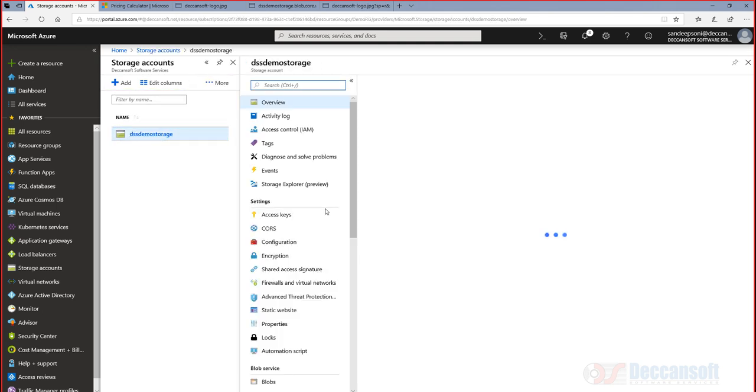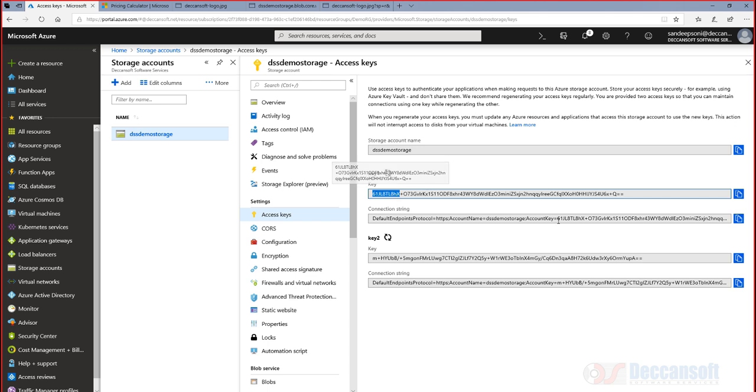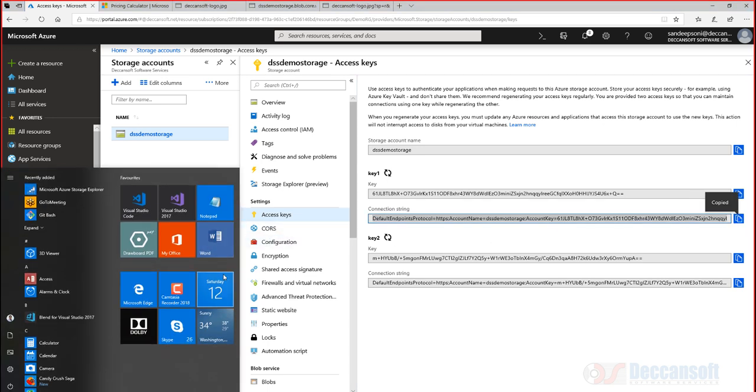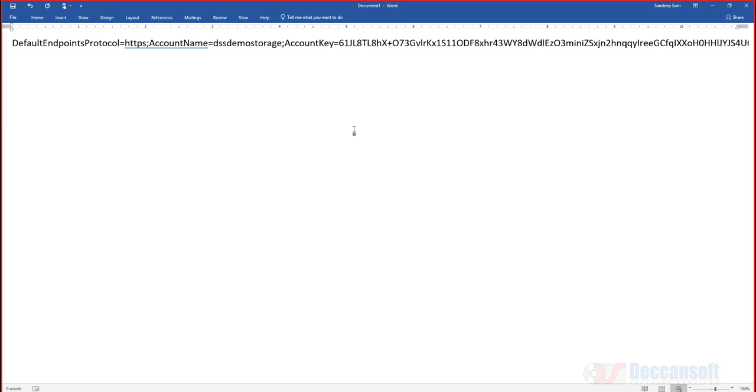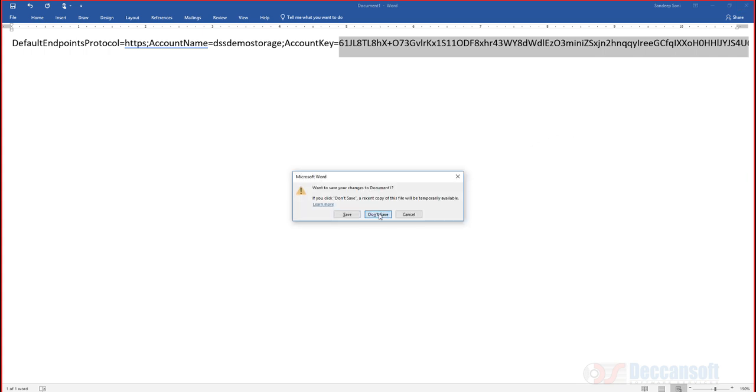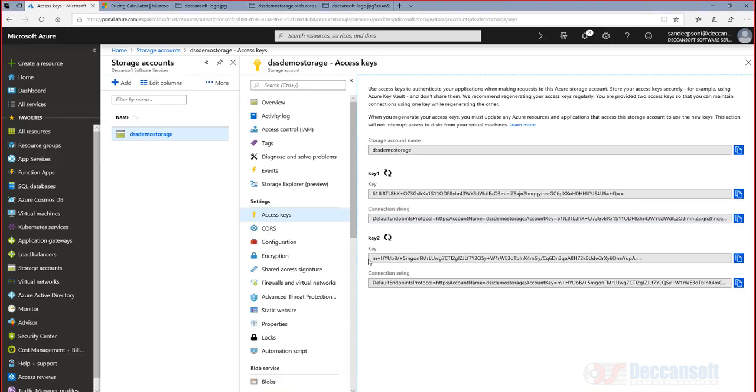So these are the few things, and you can see here there is an access key. This access key is what we are supposed to provide to the developers. The .NET developer, Java developer, they need a connection string to connect to the storage. And the connection string has, let me copy this into Notepad, the protocol, account name, and account key. What is important is you are going to see that there are two account keys. You have got key 1 and you have got key 2.